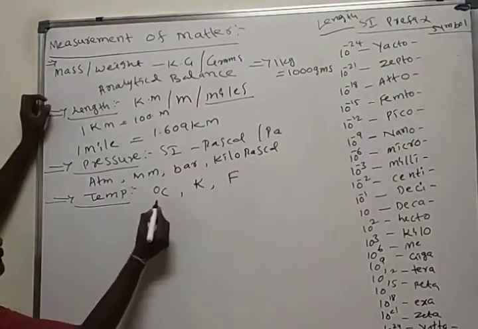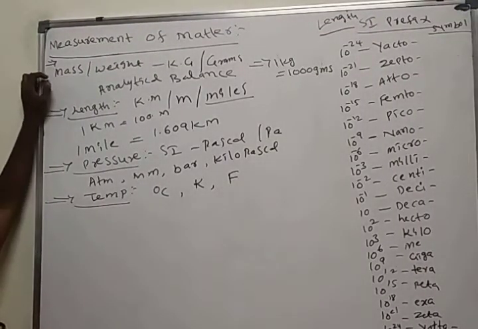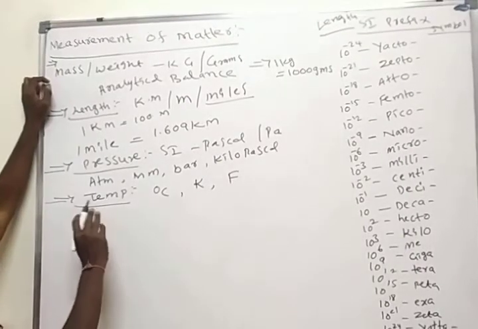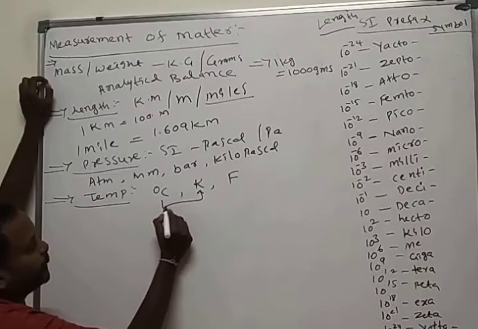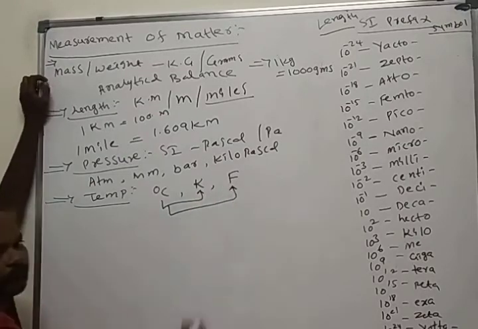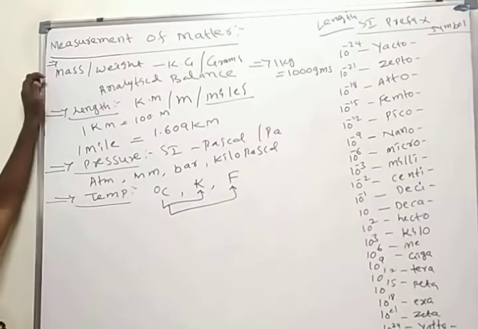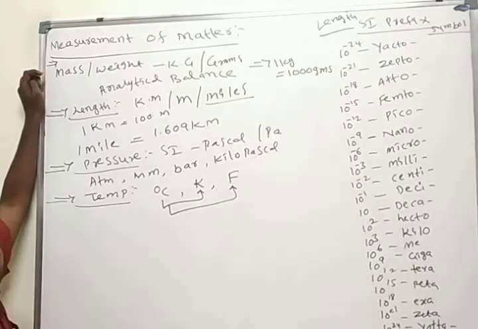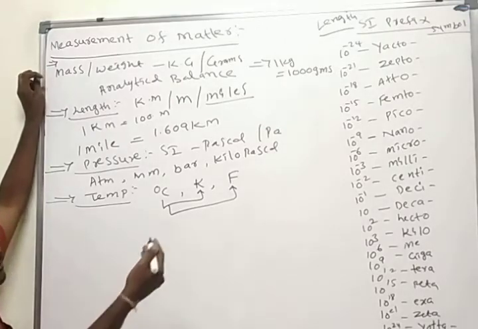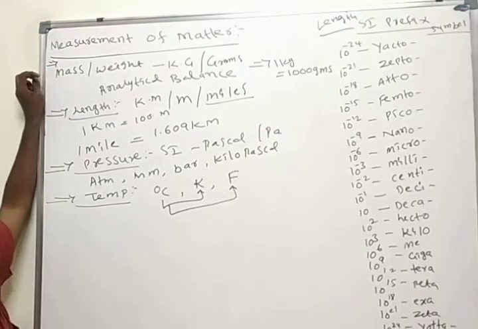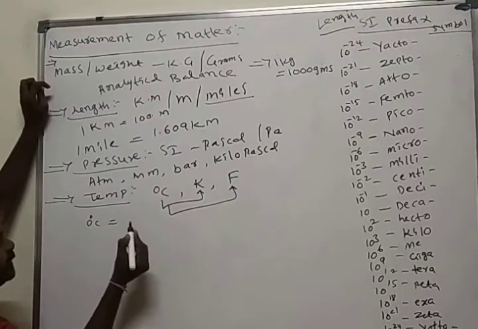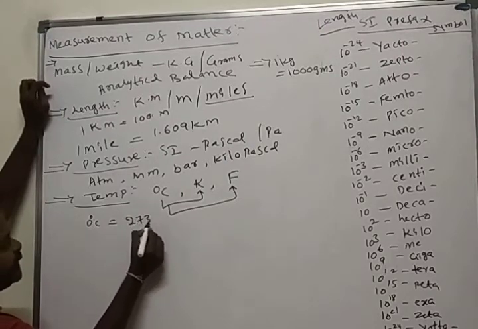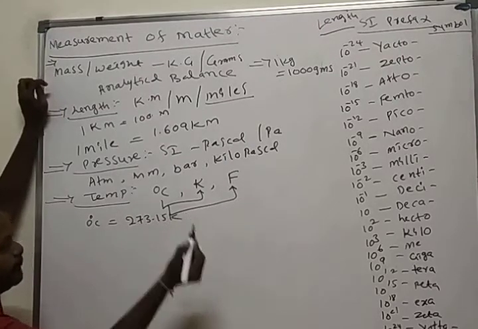What is the relation between degree centigrade and Kelvin, and degree centigrade and Fahrenheit? If you know the temperature value in degree centigrade, how do you convert it into Fahrenheit? 0 degree centigrade is equal to 273.15 Kelvin.